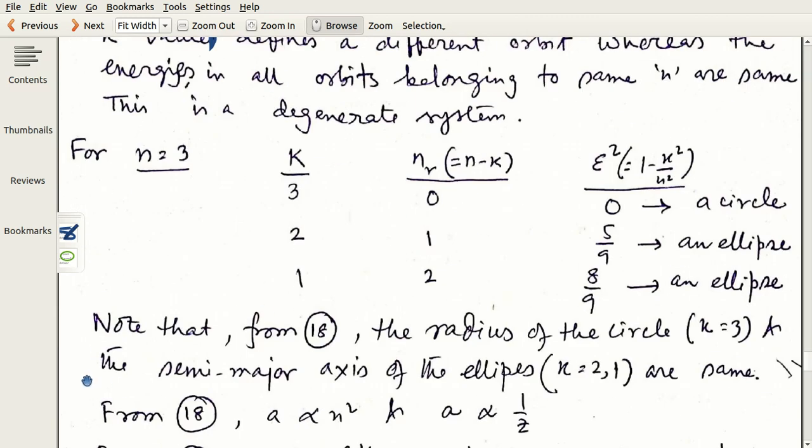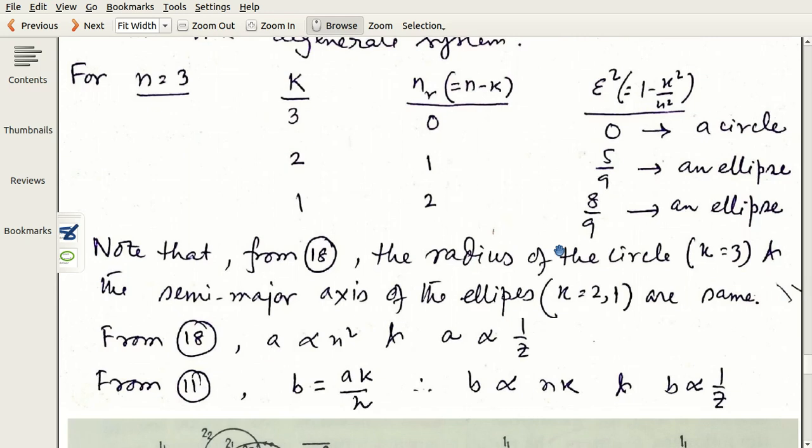This, for example, shows how the orbit is changed. For n equal to 3, k may be 3, and therefore E square is 0, it's a circle. And the combination 3, 2, k equals 2, then it's an ellipse with E square equal to 5 by 9. If k equals 1, E square equal to 8 by 9. And in every case, b changes, a does not change.